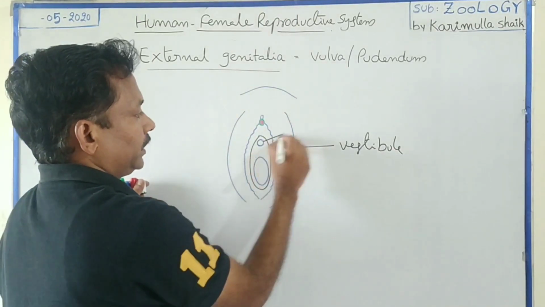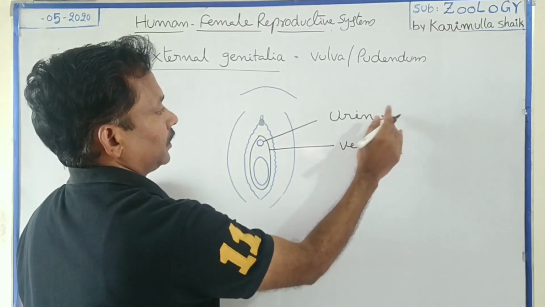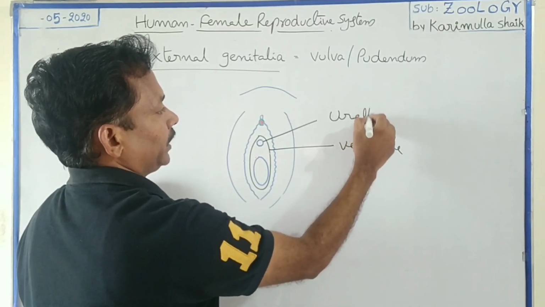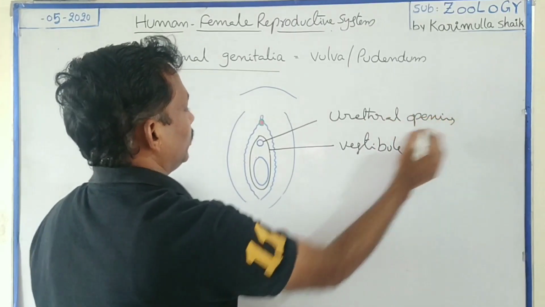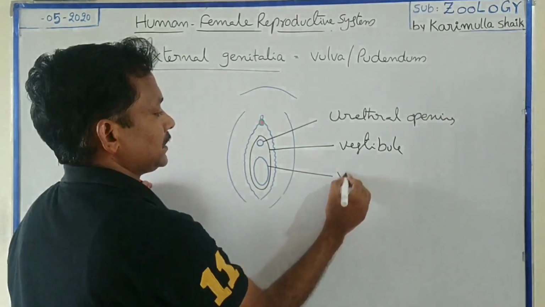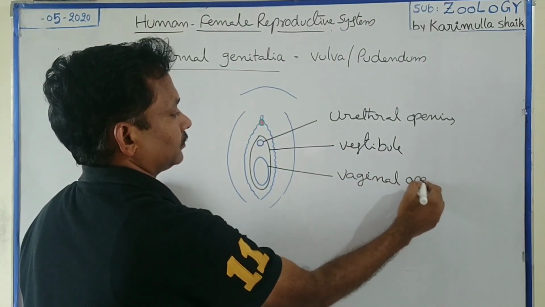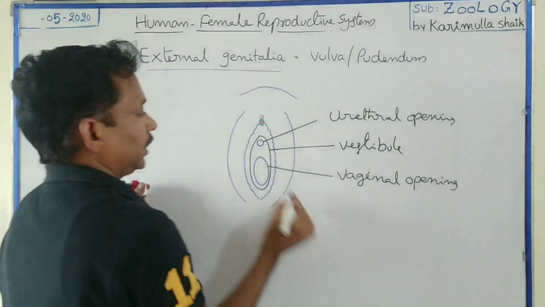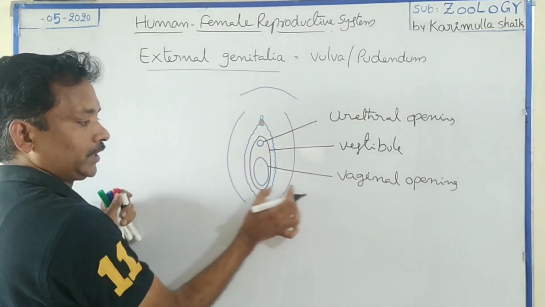One is at the anterior side. This is the urinary orifice or simply the urethral opening, the opening of the urethra. Below that, a wide one is the vaginal opening. This is the opening of the vagina. There are 2 openings.